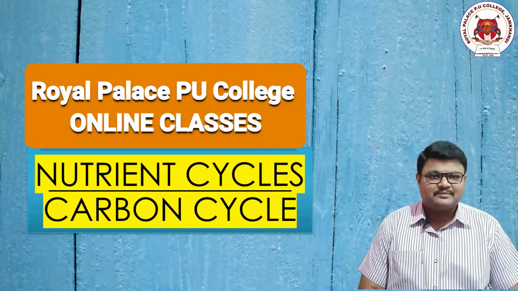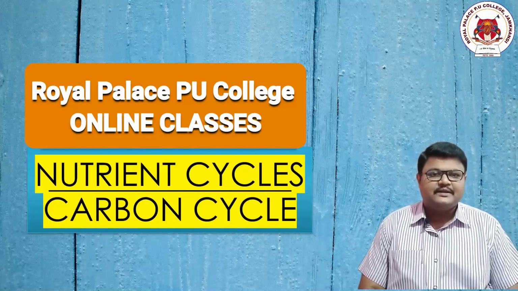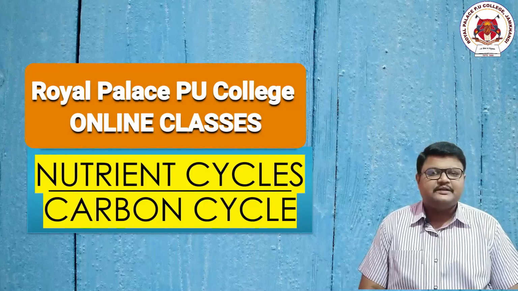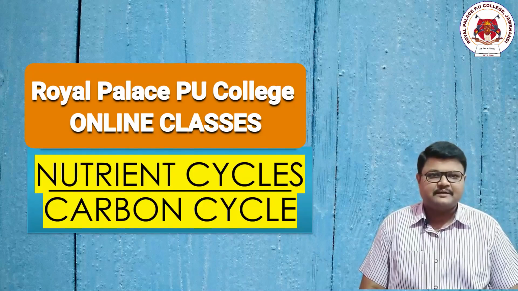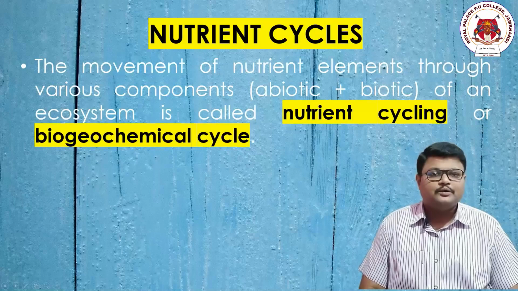We are studying PUC second year, chapter number 14, the ecosystem, and today's topic is nutrient cycles. This is the easiest topic, which consists of two cycles in between and one difference table. First of all, the introduction to this topic: what do you mean by nutrient cycling?